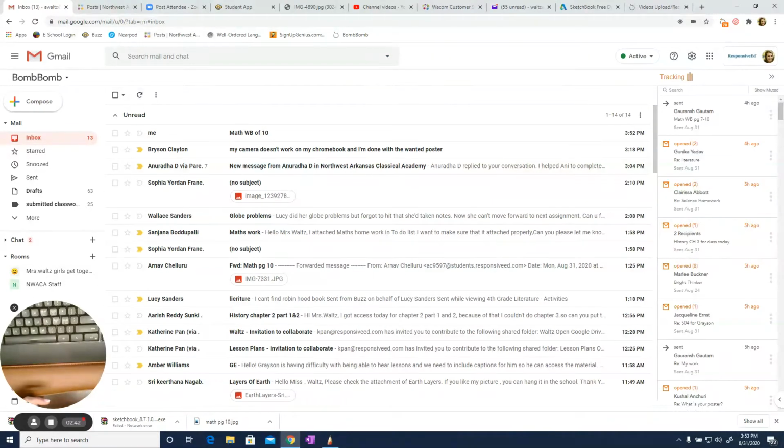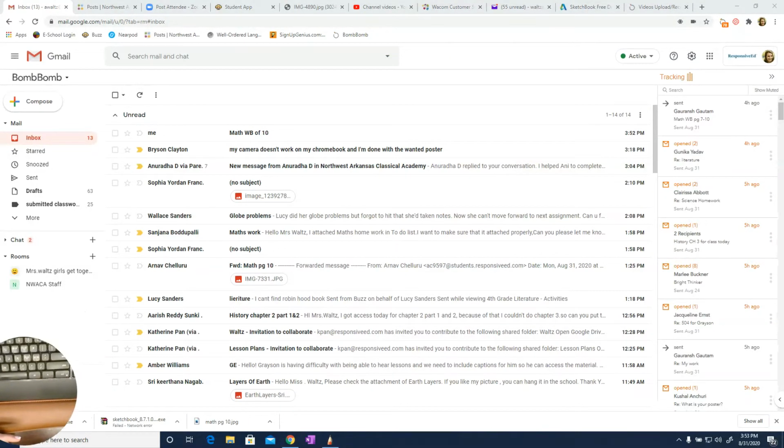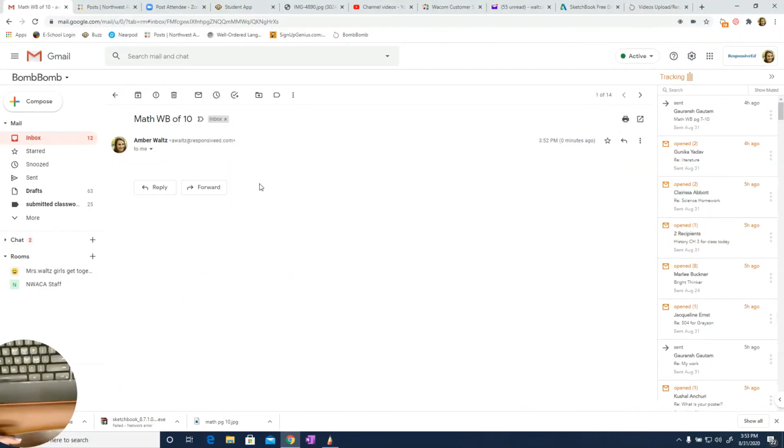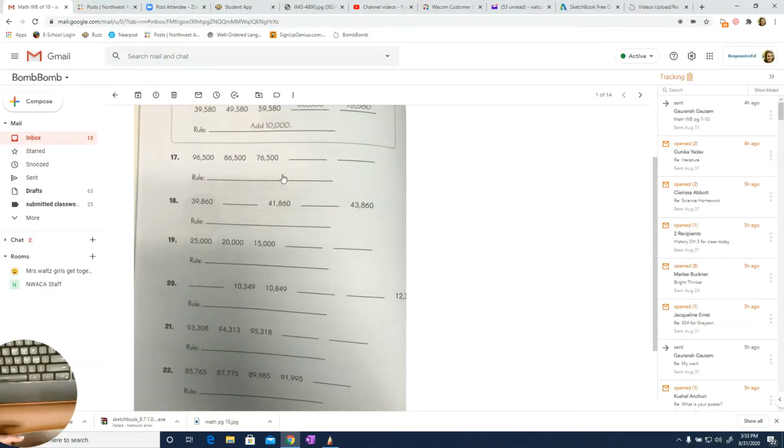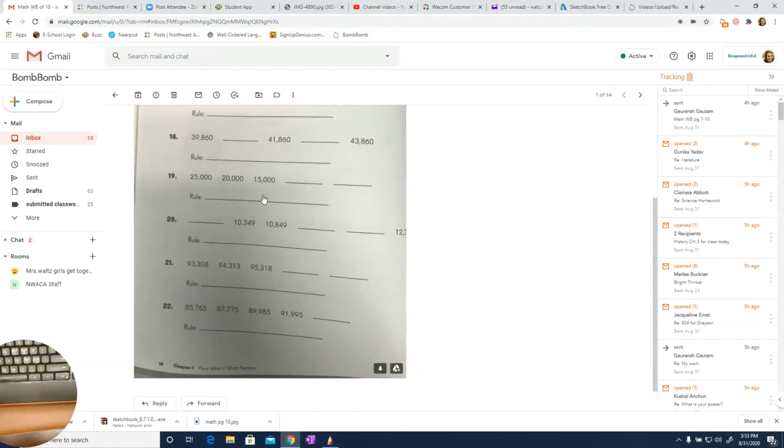Once you refresh, you will see that you sent yourself an email, math workbook page 10. A picture should show up. Hopefully you have written all your answers in there. Mine doesn't have the answers, but yours should.